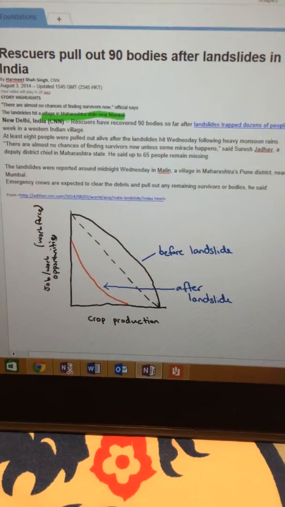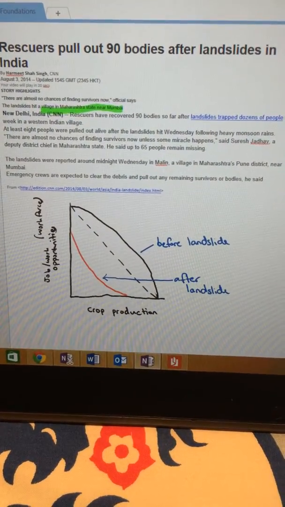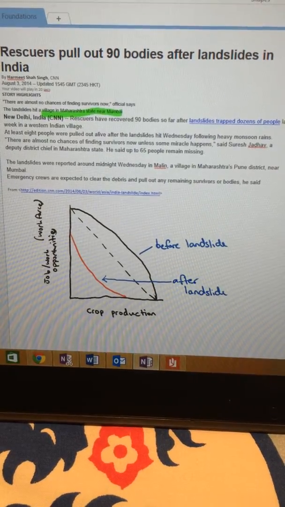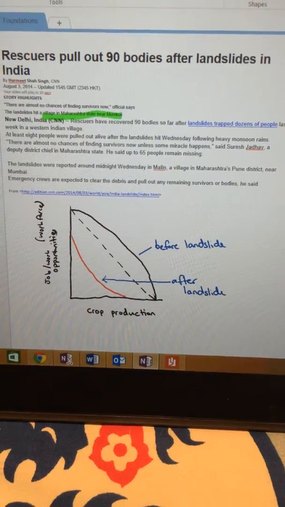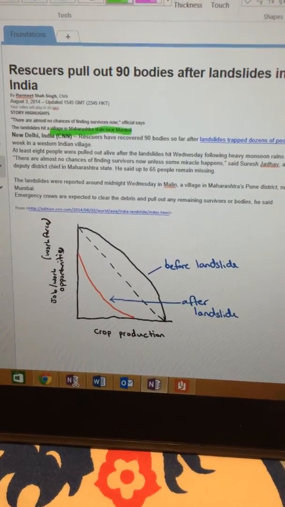So they've recovered 90 dead bodies, and it hit on Wednesday following heavy monsoon rains, as you can see in the article. And 65 people still remain missing.